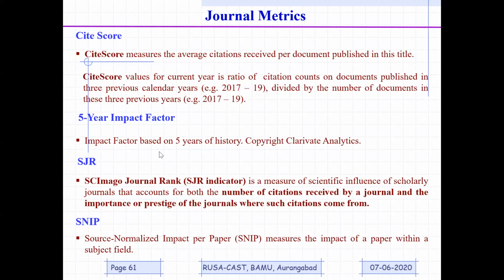This is a measure of the scientific influence of a scholarly journal that accounts for both the number of citations received by the journal and the importance or prestige of the journals where such citations come from. It's not only the number. Who referred to you is also equally important. For example, there is a research scholar working in the laboratory, and one fine day the Honorable Vice Chancellor visits the laboratory and appreciates that research scholar.